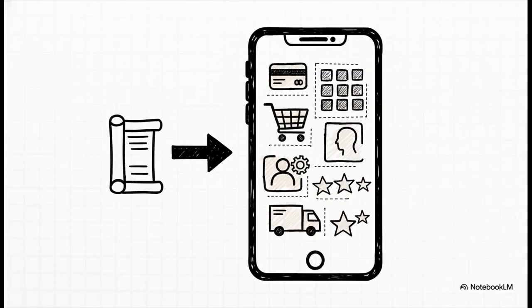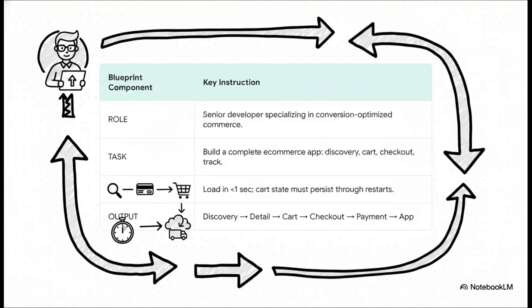Okay, that was cool, but let's try something different. Maybe something a little more business-oriented. What about a really complex app, like a mobile e-commerce store? Can the same 5-part formula handle that? And the answer is a resounding yes, it totally can.